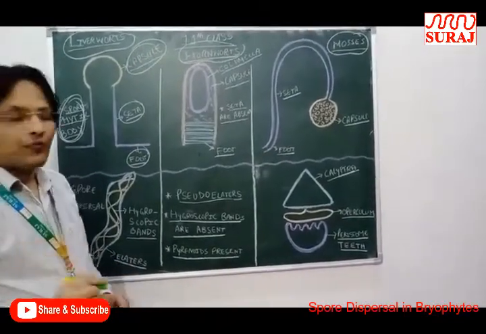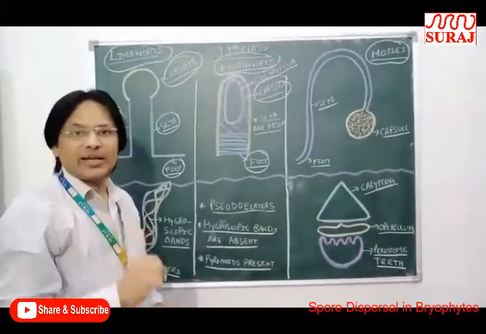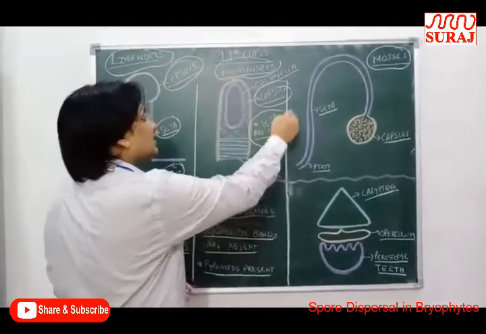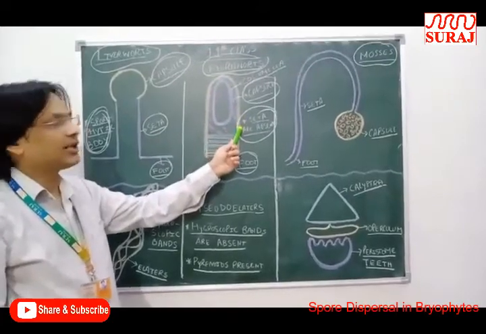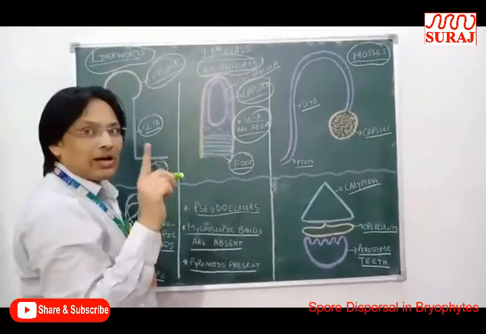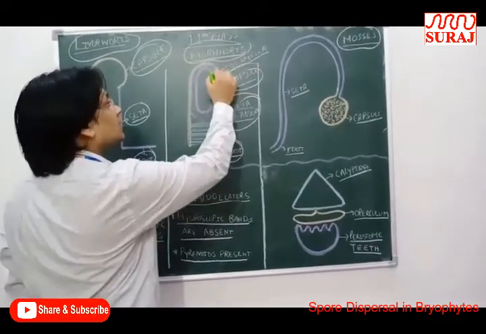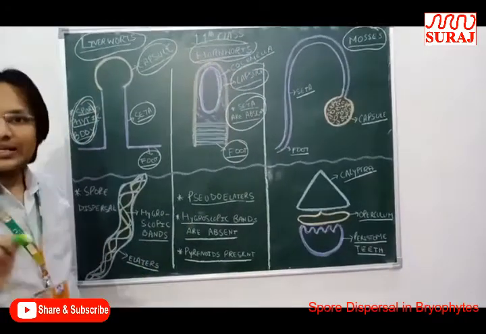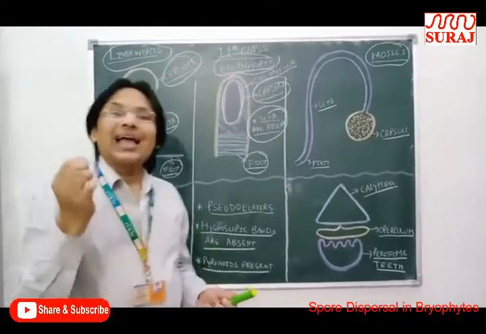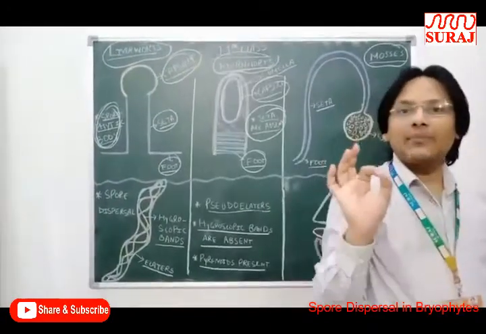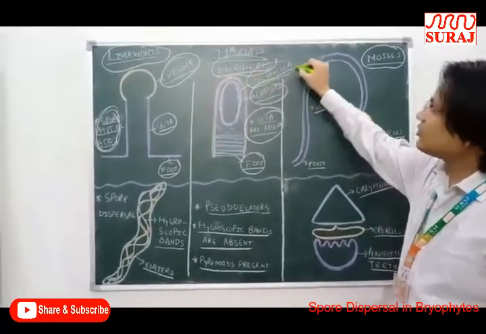Next, in the case of hornworts, they possess foot and capsule, but one of the important and interesting points is that seta is absent in hornworts. Another interesting point is that the capsule of hornworts possesses a sterile structure, that is, the columella. So mostly they reproduce through the gametophytic body because of the presence of the sterile structure, that is, the columella.